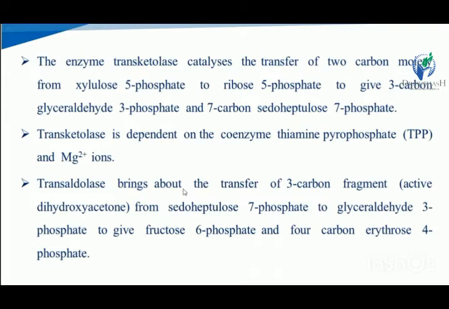The transfer of the 3 carbons from the pseudoheptulose 7-phosphate to the glyceraldehyde 3-phosphate gives the fructose 6-phosphate, and there is a 4-carbon moiety produced, the erythrose 4-phosphate.